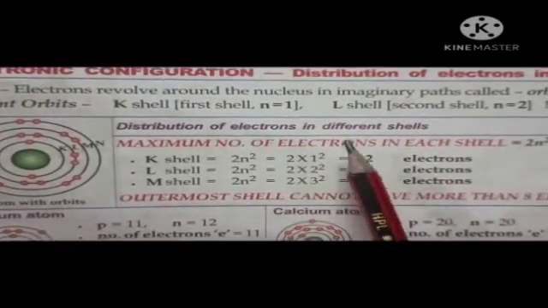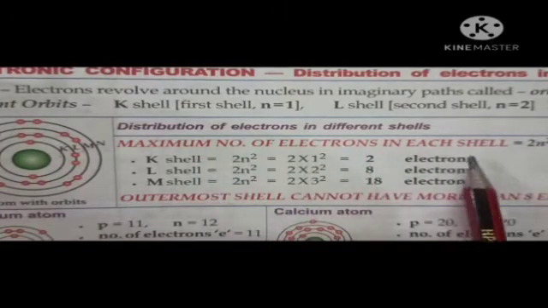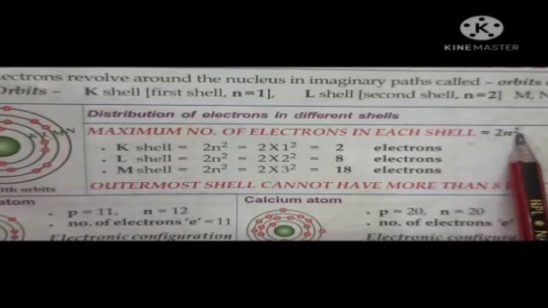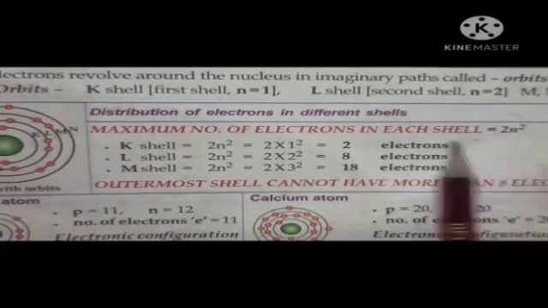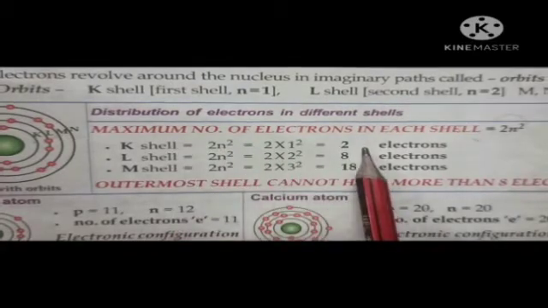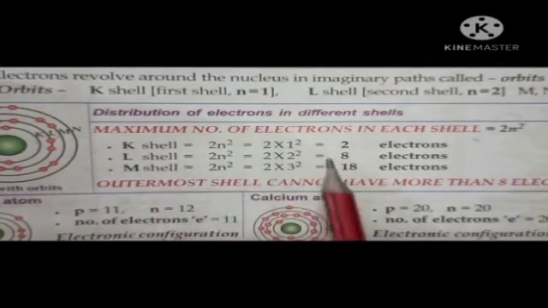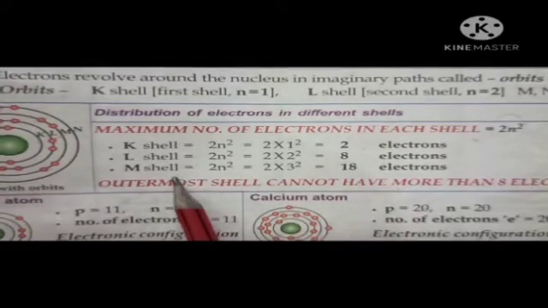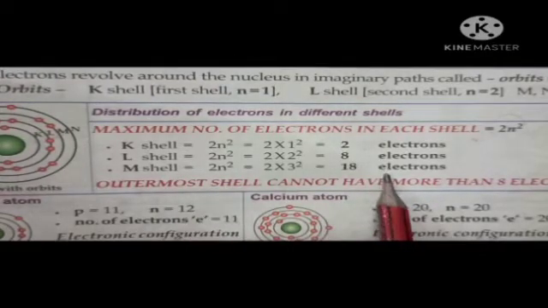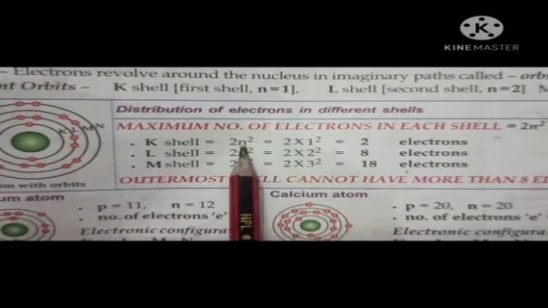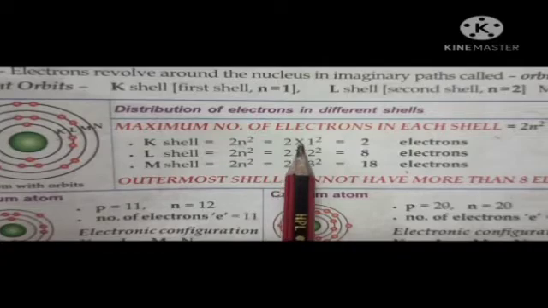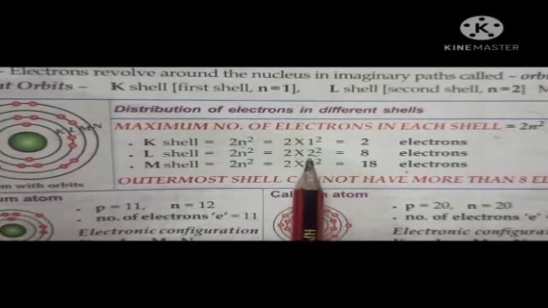According to it, the maximum number of electrons in each shell is given by the formula 2n square, right? According to this formula, the first shell always contains 2 electrons, while the L shell always contains 8 electrons and the M shell contains 18 electrons, because here n is the number of the shell. So the first shell contains 2 into 1 square, that is 2. The second shell, 2 into 2 square, that is 2 into 4, which is 8. And the third shell.